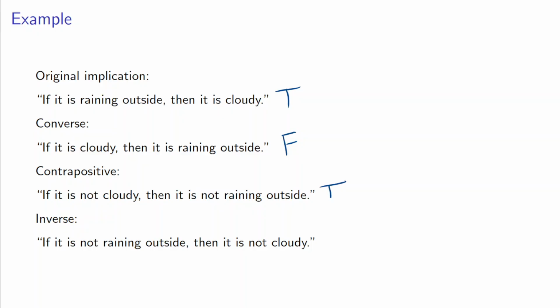What about the inverse? If it is not raining outside, then it is not cloudy. Again, sort of like the converse, I don't think this one's always true. There are certainly situations where it might be cloudy but not be raining. So notice that the original implication and the contrapositive have the same truth values, and the converse and the inverse have the same truth value. So that's something we're going to be exploring a little bit further here.